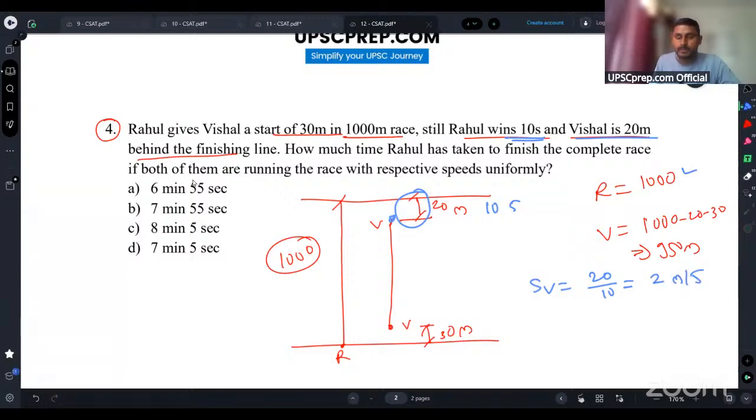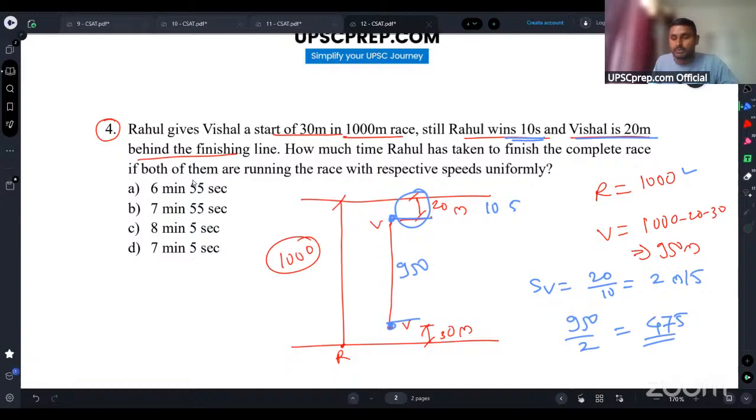Now let's calculate the time for Vishal to run this 950 meters of distance. To run this 950 meters, it will be 950 by 2. So that will be how much, guys? 2 4s, I'll carry 1, 2 7s, and then 2 5s, 475.